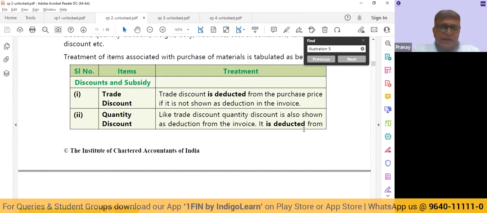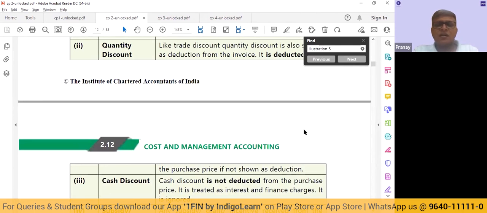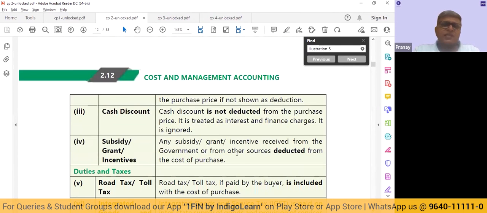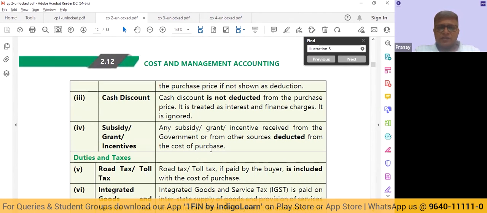Quantity discount, we deduct it. What do we do with cash discount? Do we deduct it from the cost of the purchase? The answer is no, because it is not directly in relation to your purchase. It is of a financial nature. So cash discounts are not deducted. Any subsidy, grant, etc. that we receive from the government, it is deducted from the cost of the purchase.